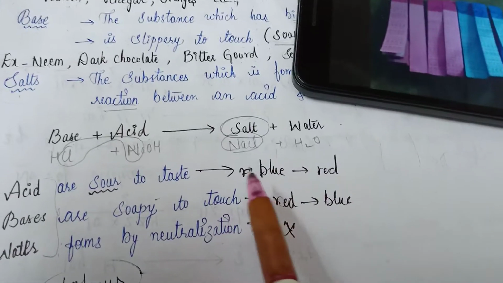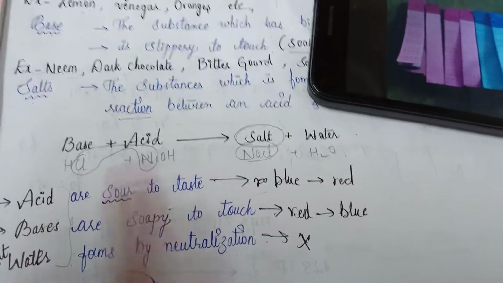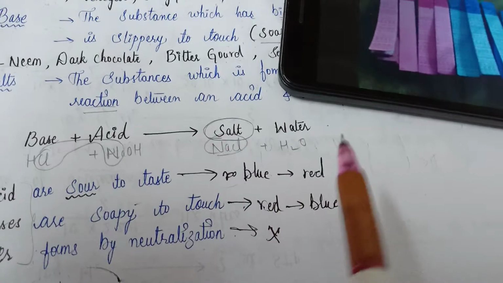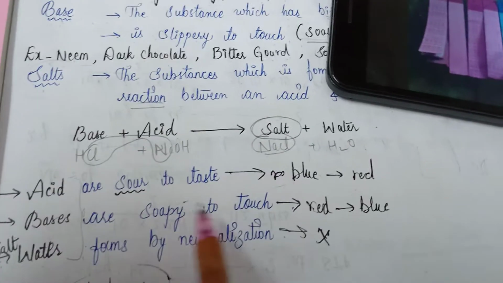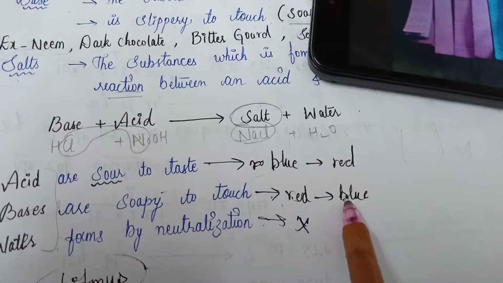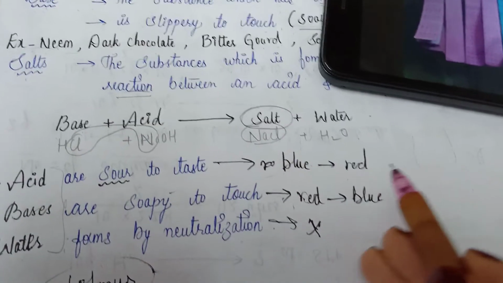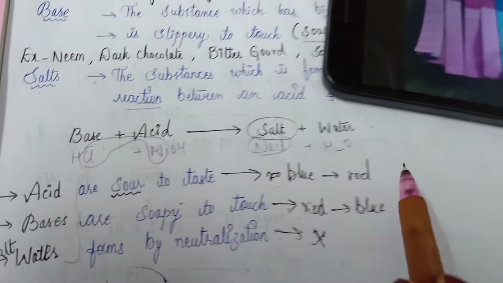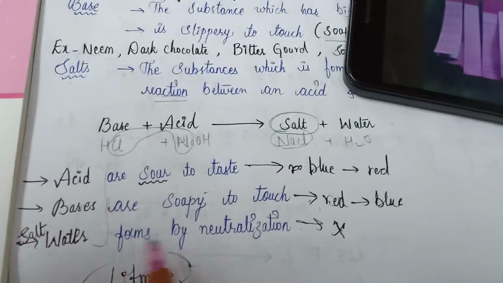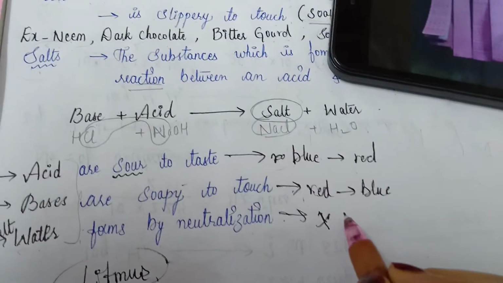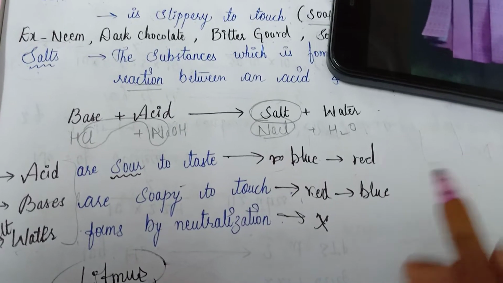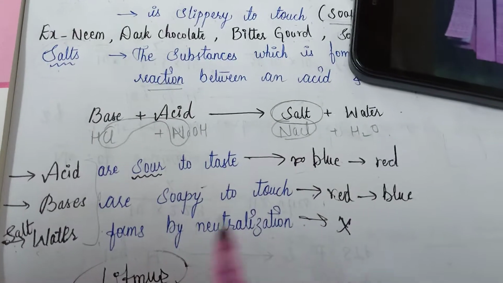If you dip the blue litmus paper in acid, then the blue litmus paper turns red in color. If you dip red litmus paper in base, then it will turn blue in color. If you dip both red and blue litmus paper in salt solution, then there is no reaction. They won't turn into another color. So that is nothing but a salt solution.